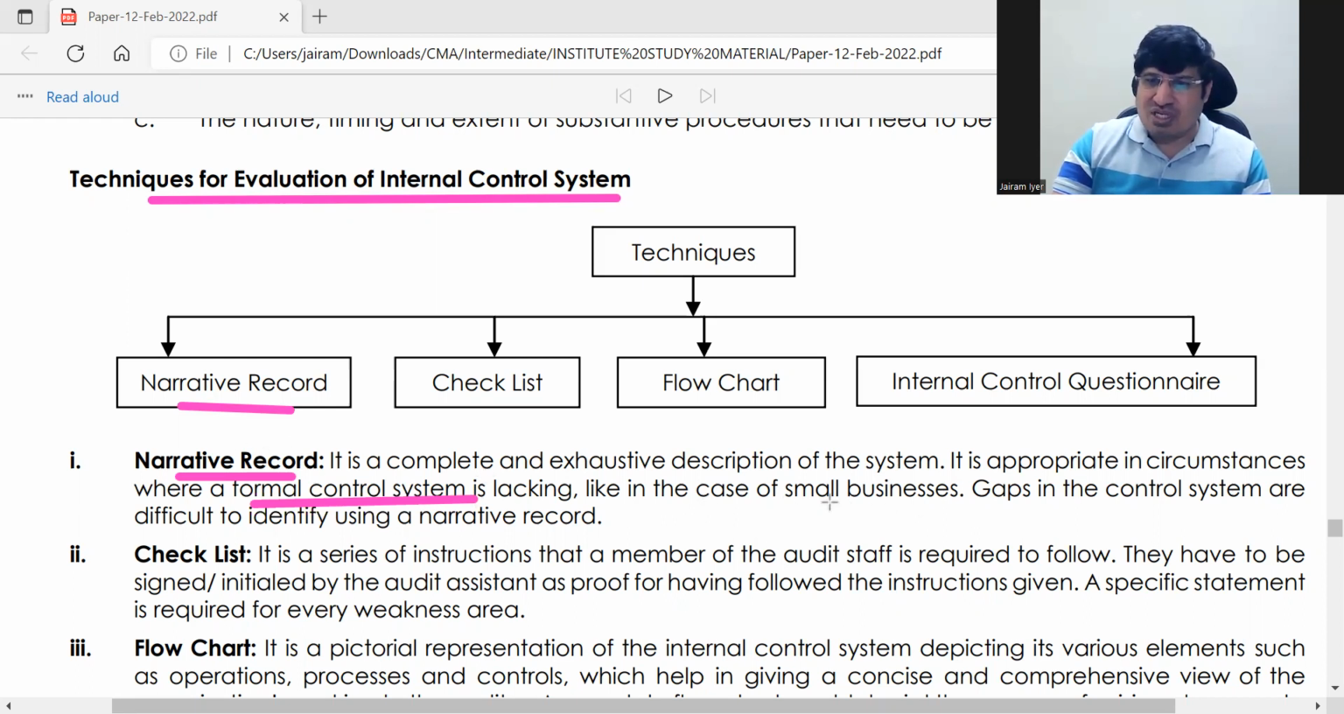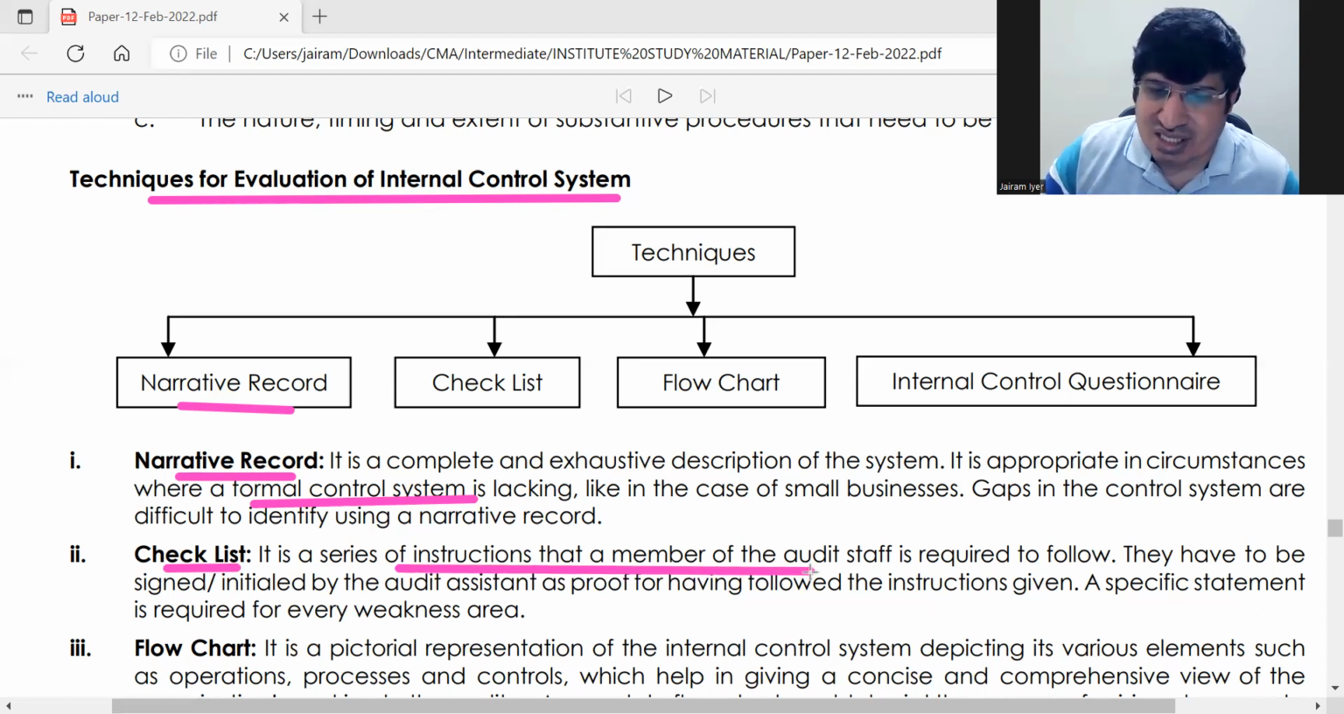You will go to some person of importance in the organization and ask him, tell me how the work is done, what controls you have. That is called a narrative record. Of course, it's a little weak way of doing it because it's just a narrative record. And checklist: a checklist is a series of instructions, as we have already seen, given to audit staff. After he does the work, he'll tick it off. This is basically for the audit staff that the auditor will give.